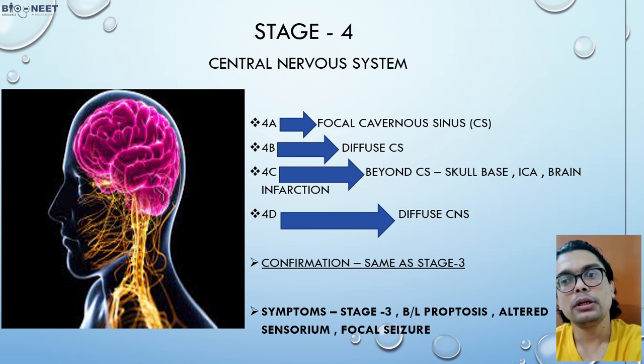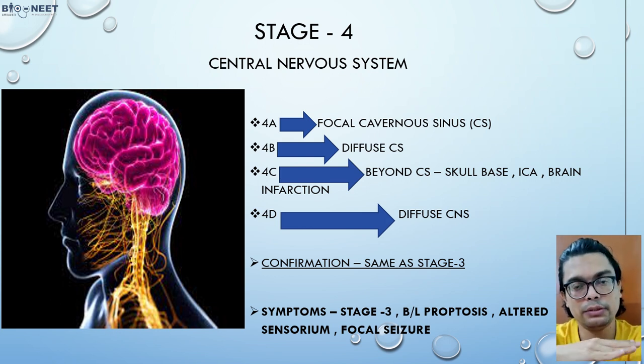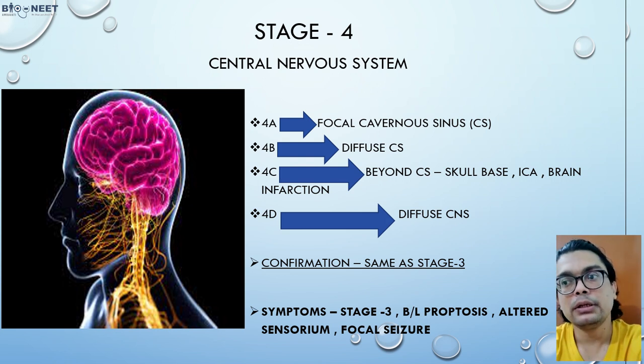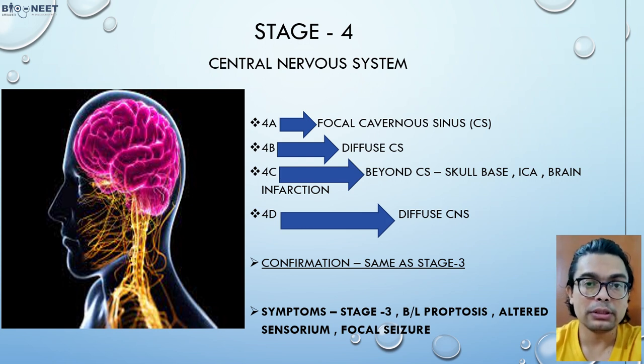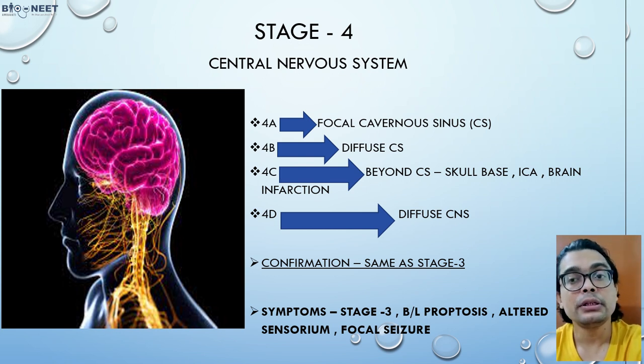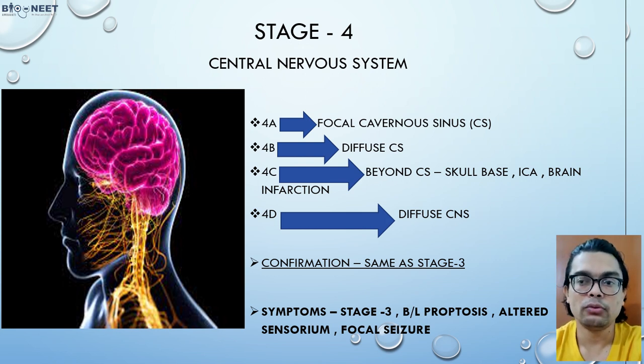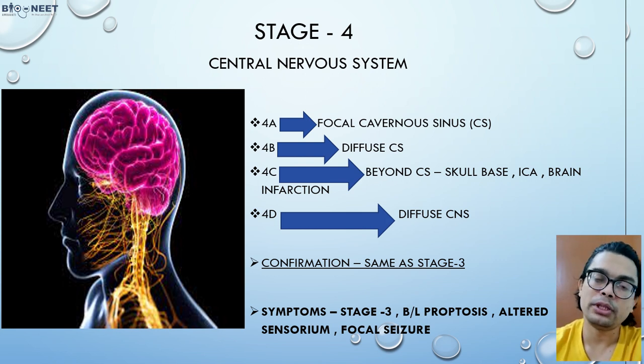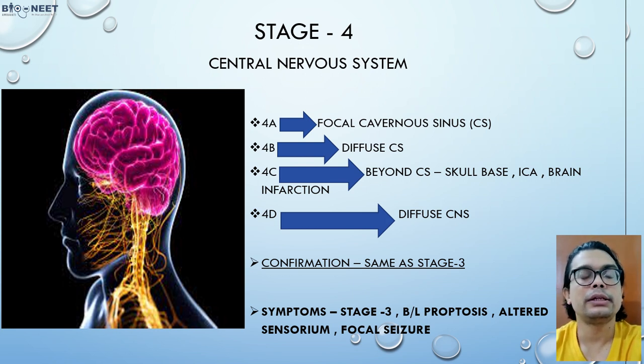And what about C? Along with the cavernous sinus, whenever the whole skull base is involved, along with infarction in the brain, which is a radiological sign, then it's stage 4C. And what about D? Diffuse CNS involvement. How will you confirm? Same, there is no other confirmation here. You just do a biopsy, and you can go for what is that called?